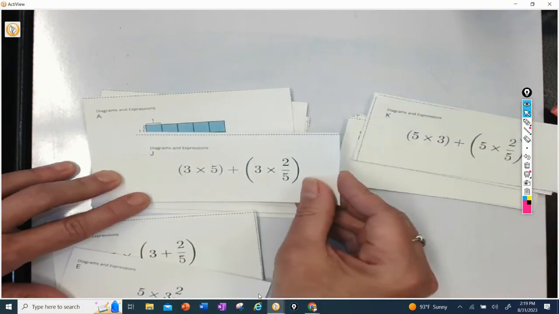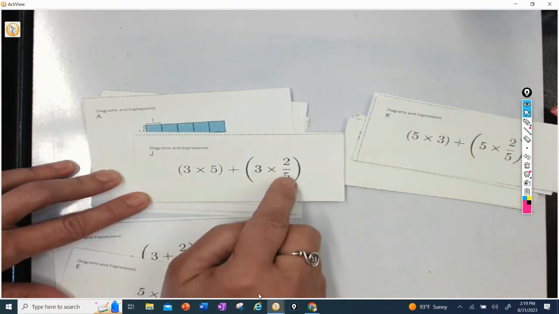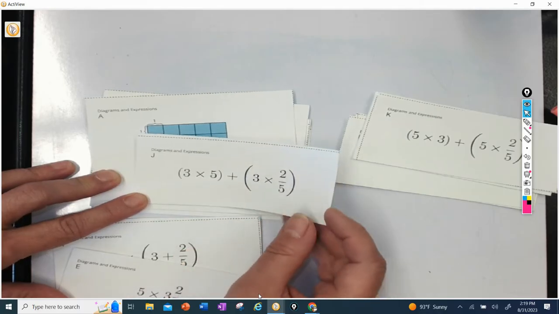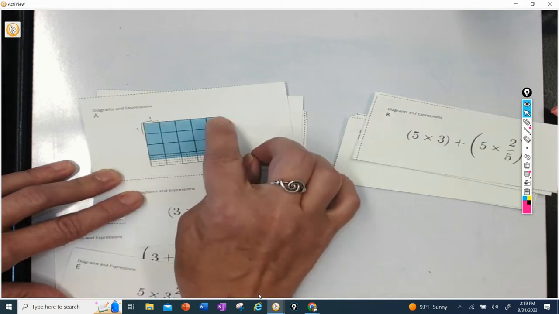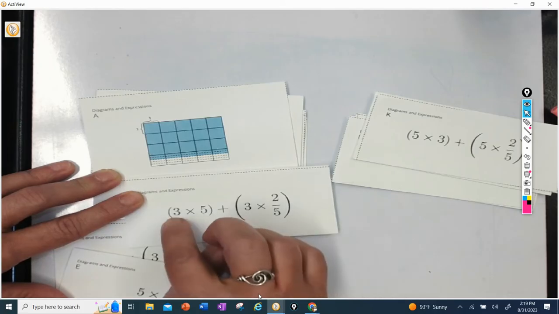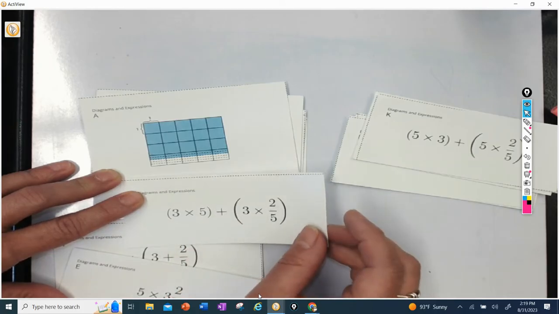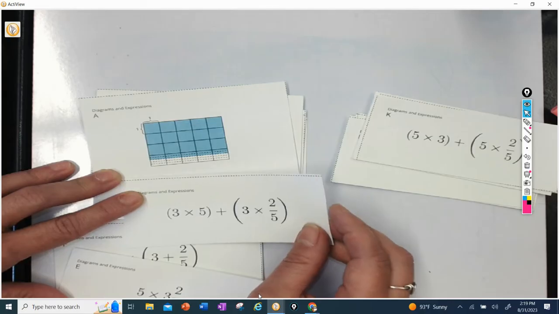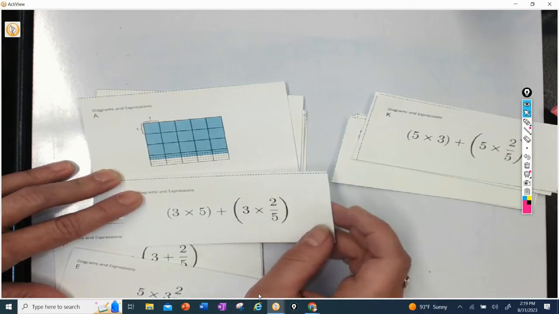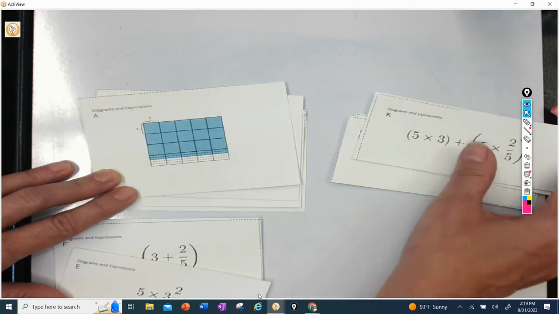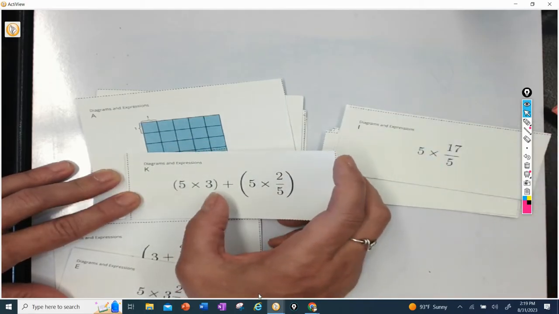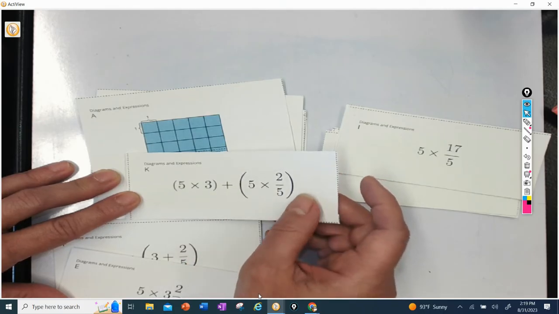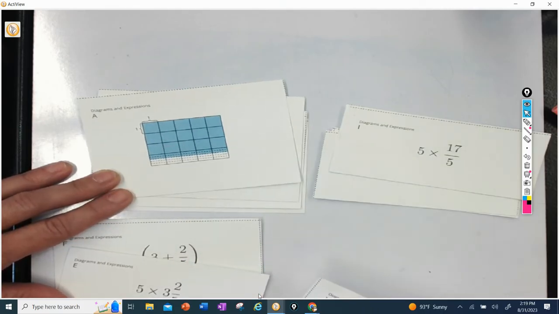So this says 3 times 5 plus 3 times 2 and 2/5. Well, I'm not sure that this one works because I see the 5 and I see the 3 and 2/5. I don't think I need to multiply 3 times 5. I don't need to multiply 3 times 2/5. So I'm going to put that one over here. That one looks a lot like the same, except this time they're doing 5 times 3 and 5 times 2/5. I don't think that one applies.